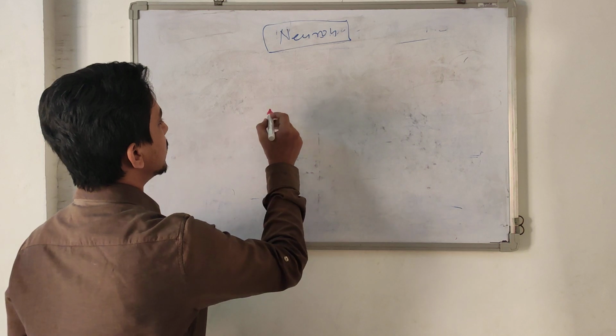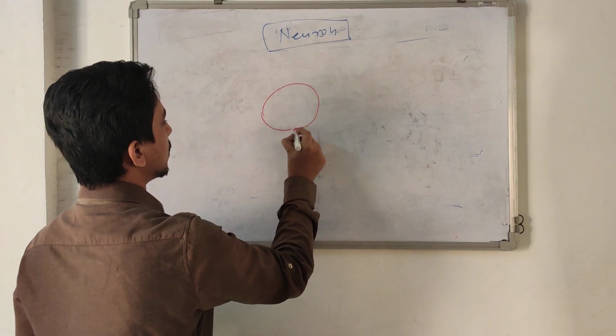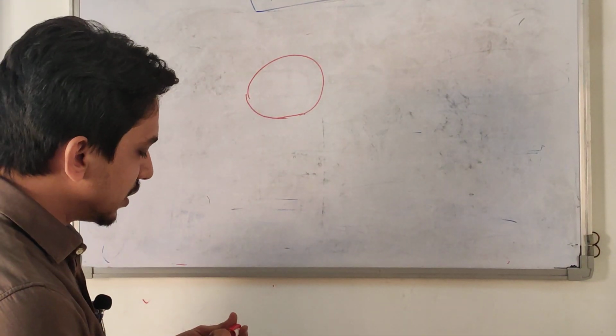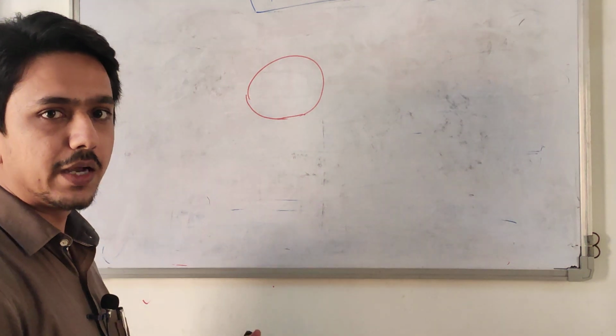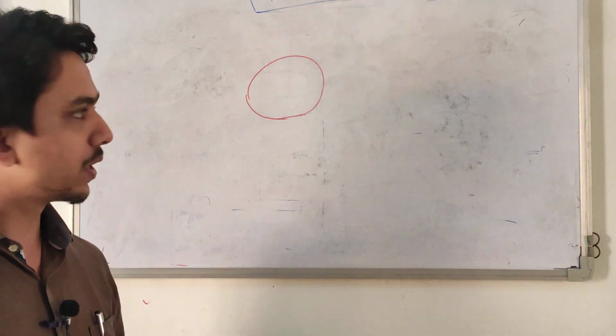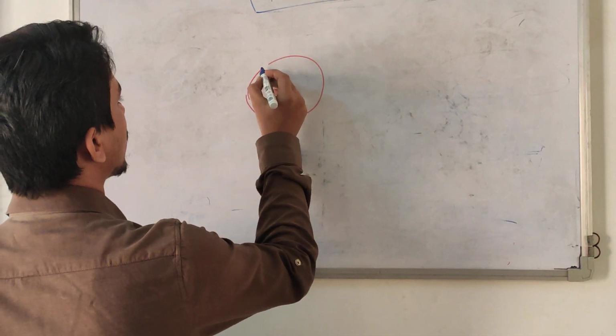So I draw this neuron here. This is the same as other cells, but the difference in neurons is that there are some processes coming out from the cell body, like this.